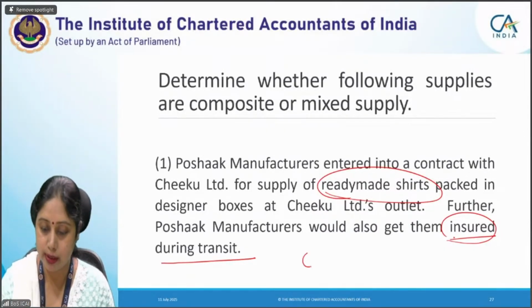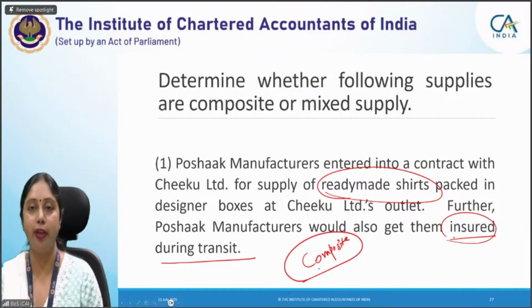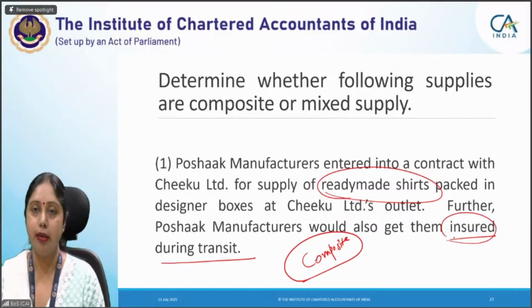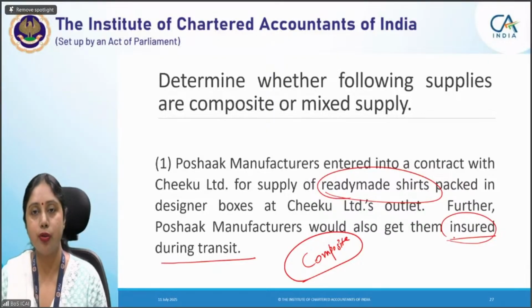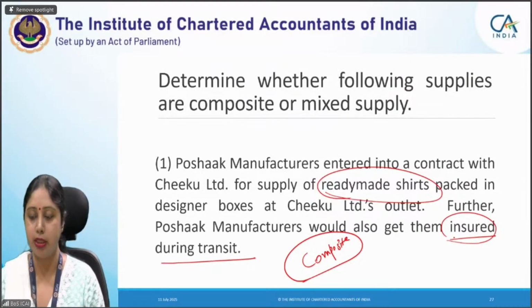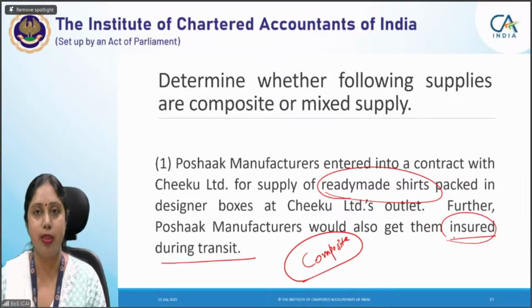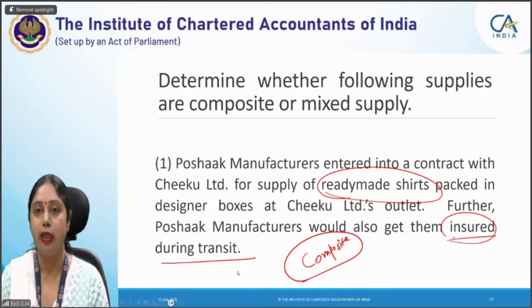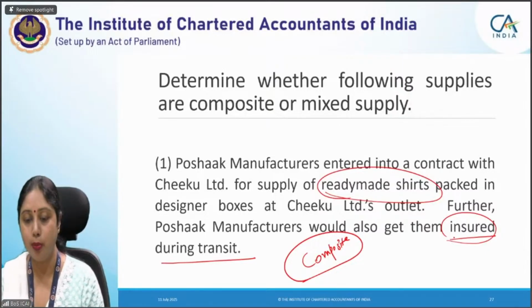This is a composite supply of goods. Why is it a composite supply of goods? Because in the ordinary course of business, whenever you buy some goods, insurance and transport are provided to you as ancillary services. Generally you might ask a person to deliver the goods at your premises and say, please arrange the transport, please get the goods insured for me during the transit, and once the goods are received at my premises, I will take delivery of them. So this is the ordinary course of business. The insurance and the transport are clubbed with the supply of goods. So this is a composite supply of goods.